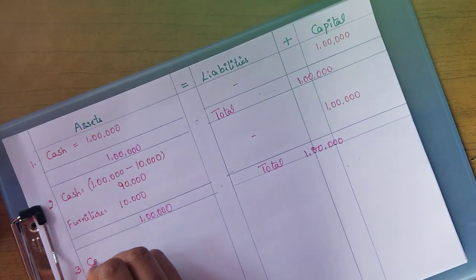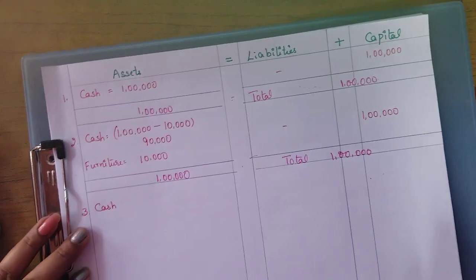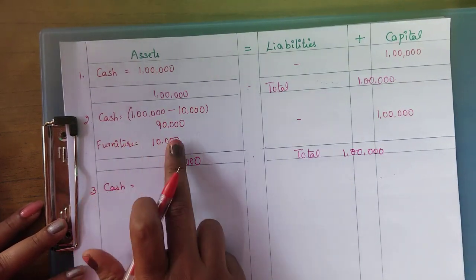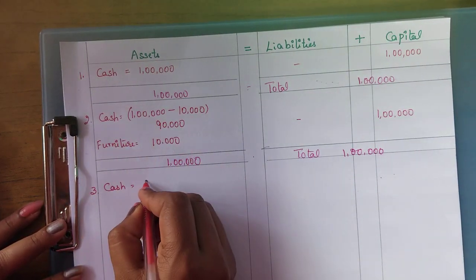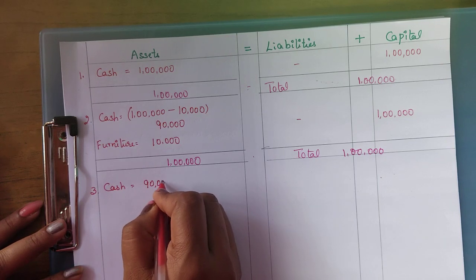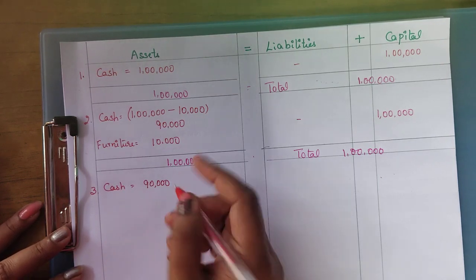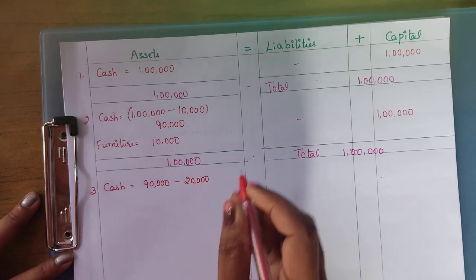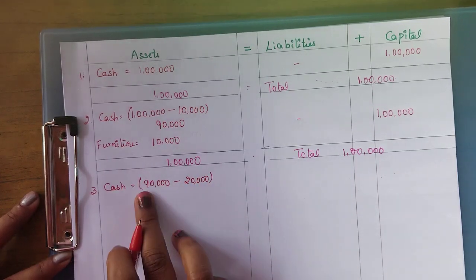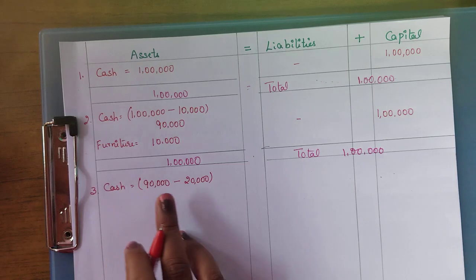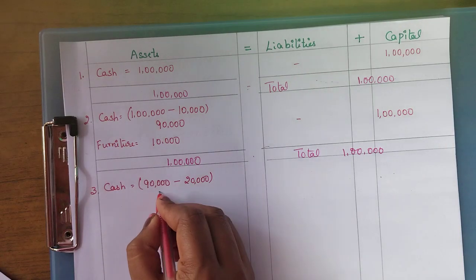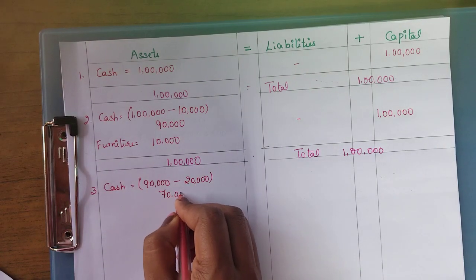So first let me take the asset side, cash balance. Cash balance as per the previous transaction is 90,000. I am writing 90,000 here, and now they are taking 20,000 for personal use. So I am deducting 20,000 here. 90,000 minus 20,000 will be 70,000.